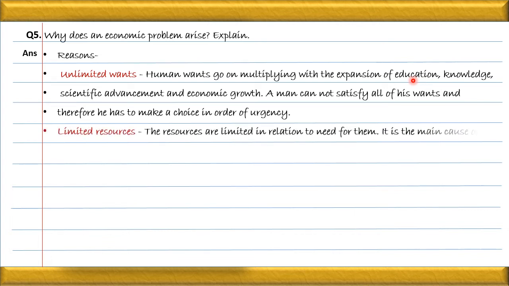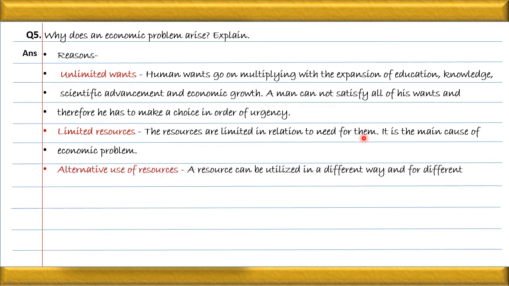The next is limited resources. The resources are limited in relation to the need for them. It is the main cause of economic problem. It means that every person has to decide the quantity at which we are supposed to use the resources, so we have to make a choice.